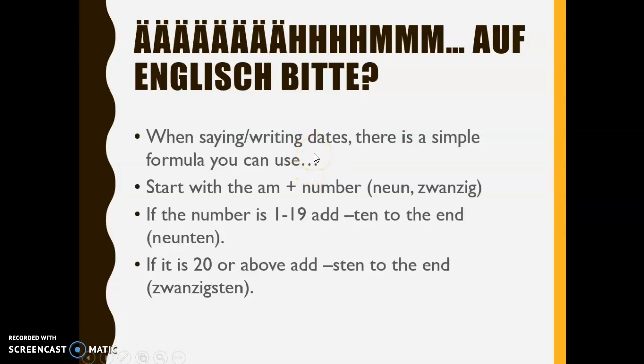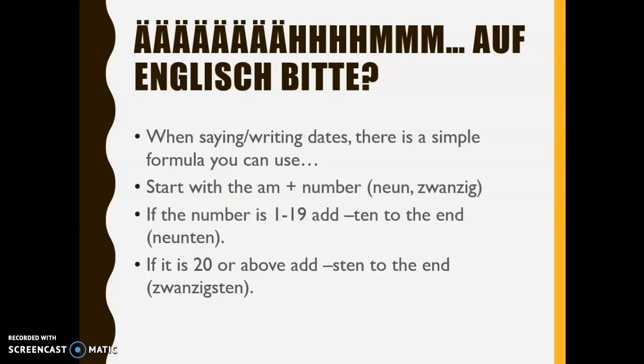We're going to need to know how to write dates to say when our birthday is. Of course, we could say months, like in Juni, in Juli, August, things like that, but we want to be able to say on which date. And we know numbers, but it's a little bit different because we know that the 5th is different than 5. Okay?